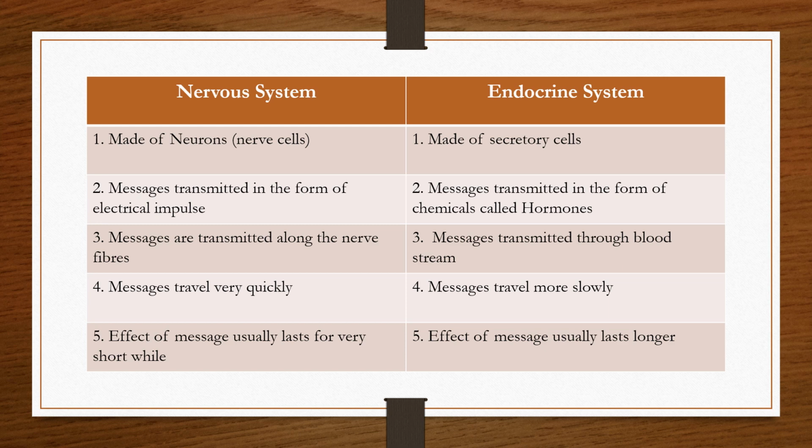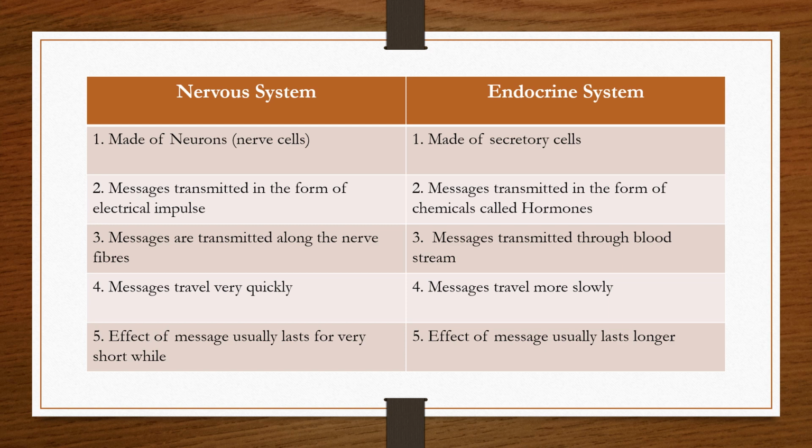In the nervous system, the messages are transmitted in the form of electrical impulses, whereas in the endocrine system, the messages are transmitted in the form of chemicals known as hormones.